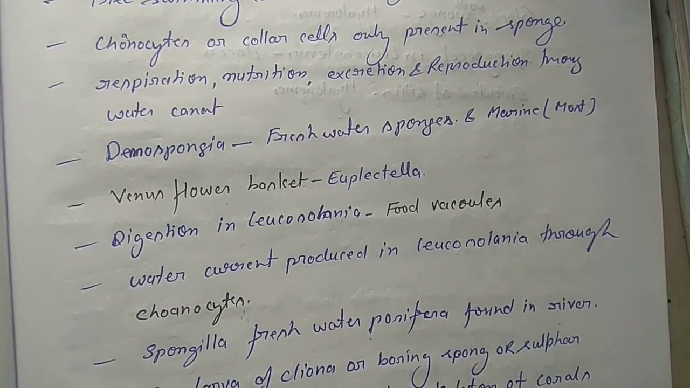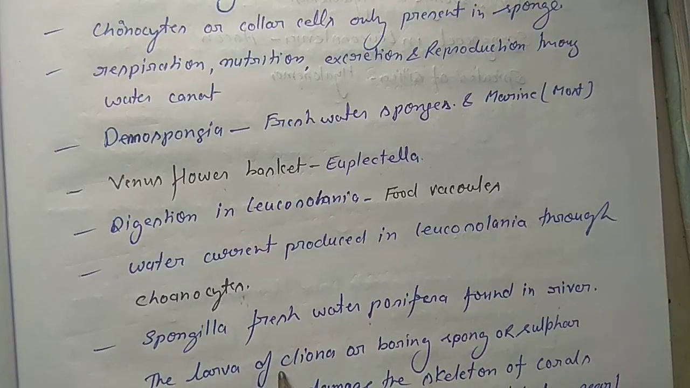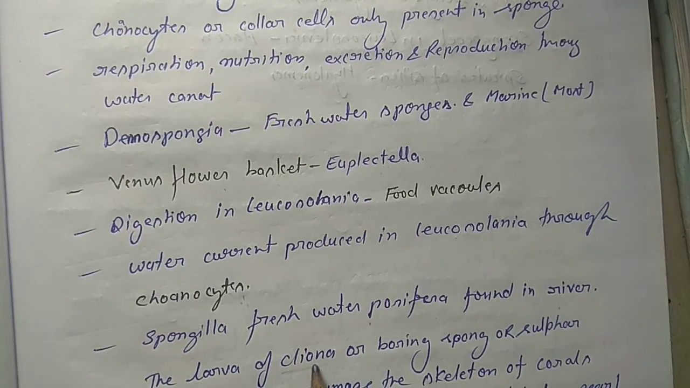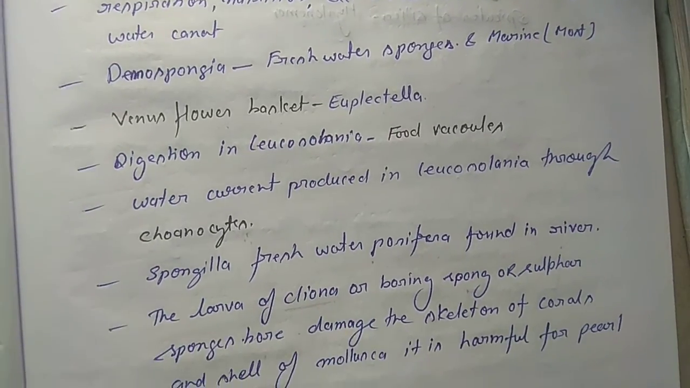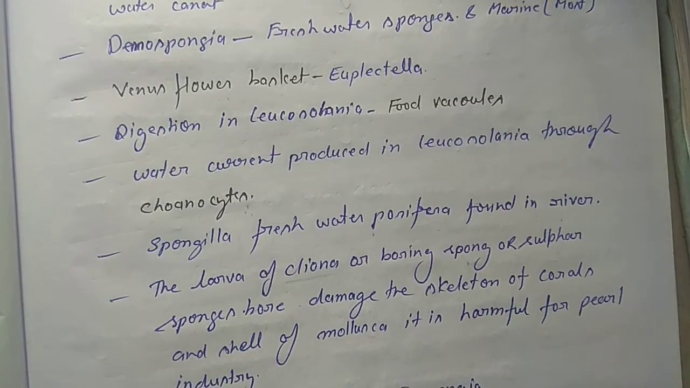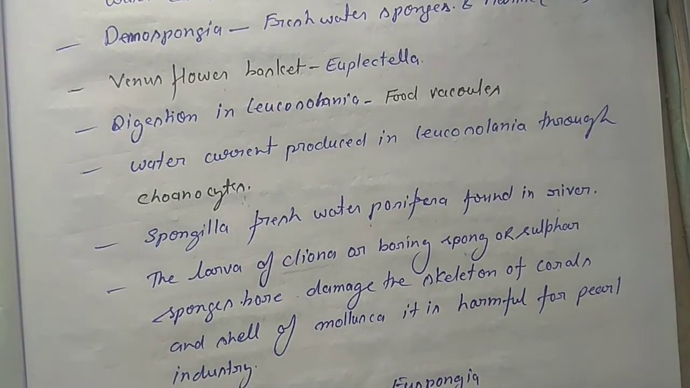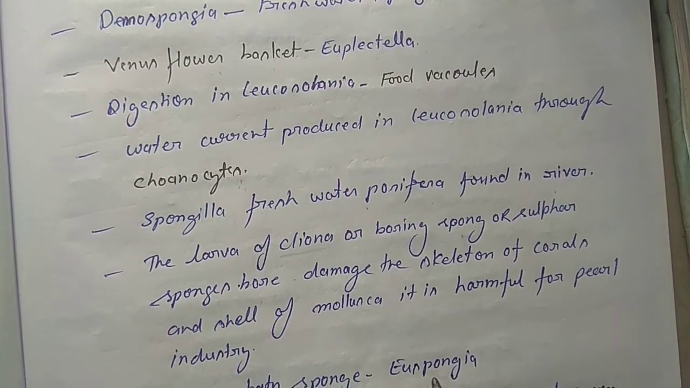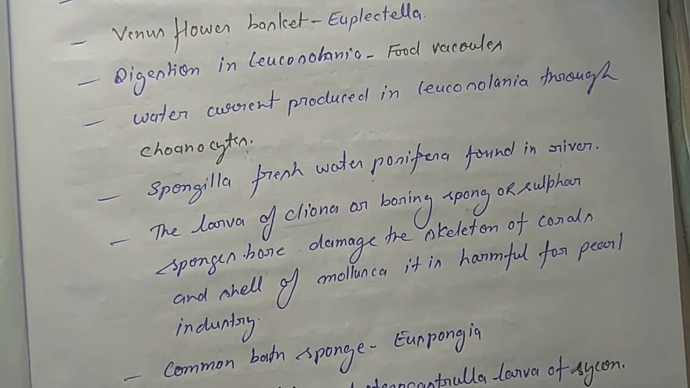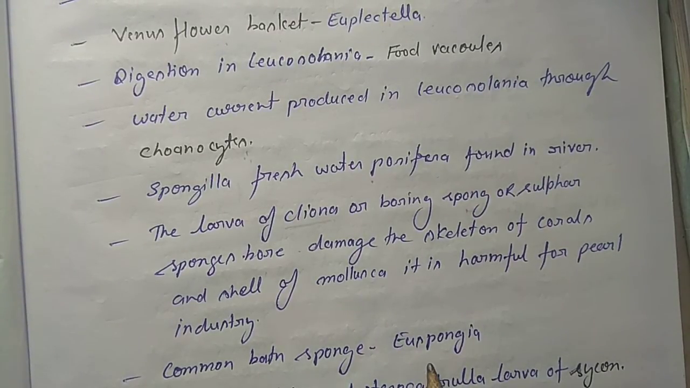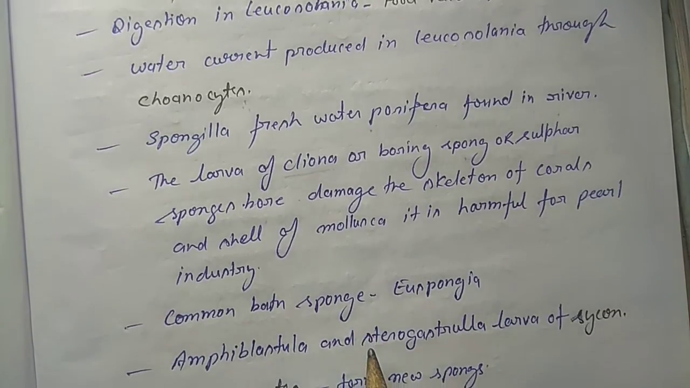Okay, next is the larva of Cliona. Cliona is a very important boring sponge. It is also known as the boring sponge or sulfur sponge because it is harmful for the pearl industries. The common name of Euspongia is the bath sponge. It is very important, many times asked which sponge is known as the bath sponge. So Euspongia is the bath sponge.